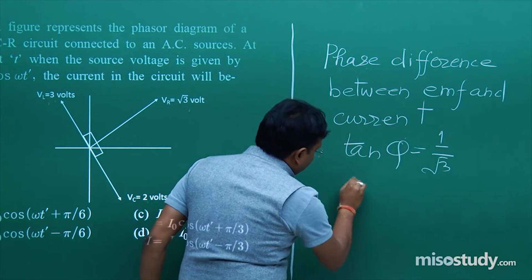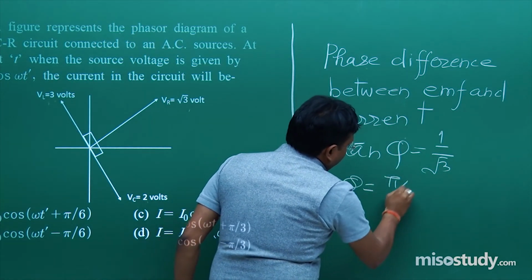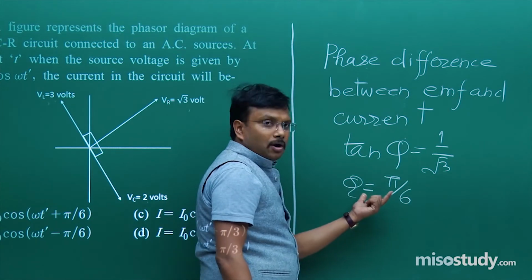Okay. So now I can say phi is equal to pi by 6. I hope you are all comfortable with that.